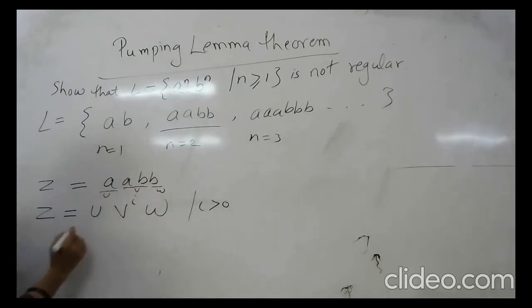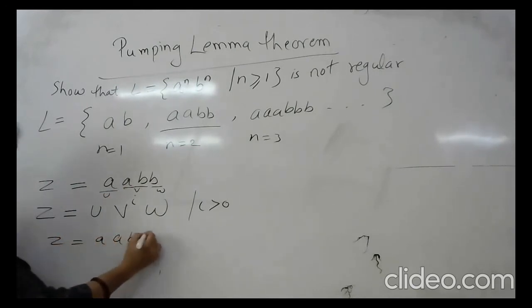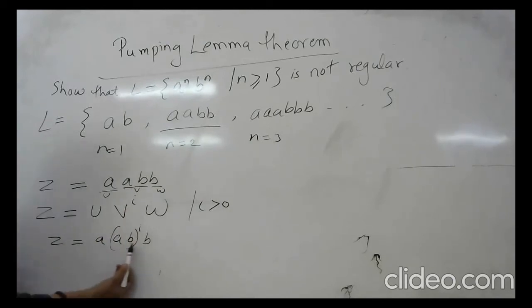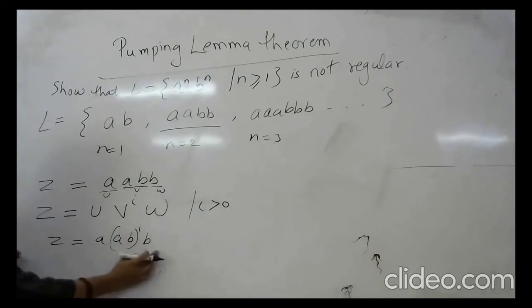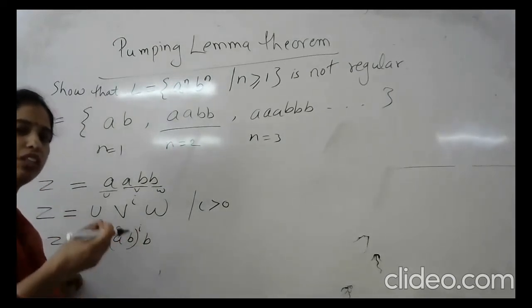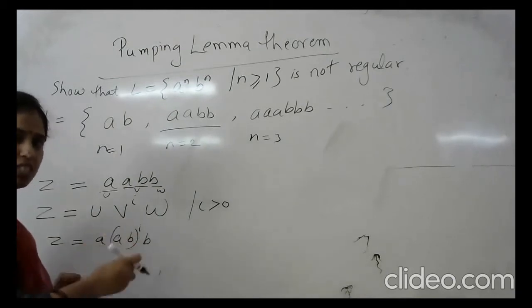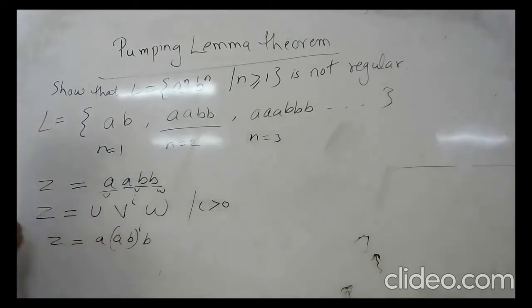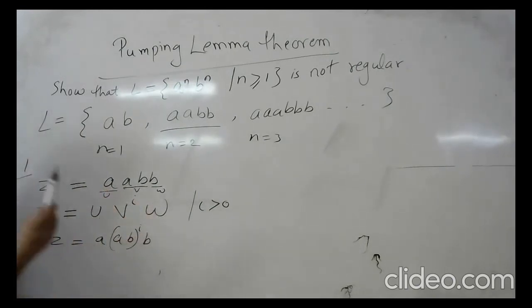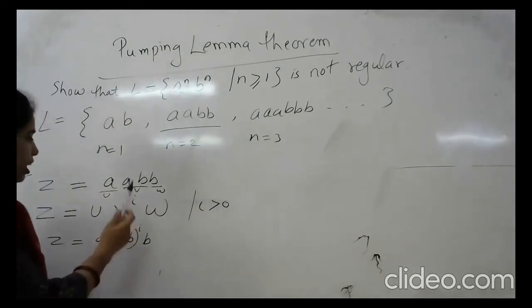So here z is equal to a a b to the power i, b. This becomes uvw. We have to take at least 2 to 3 cases to prove that this language is not regular. Case 1 is this. Take u v w. What is the condition on uvw?